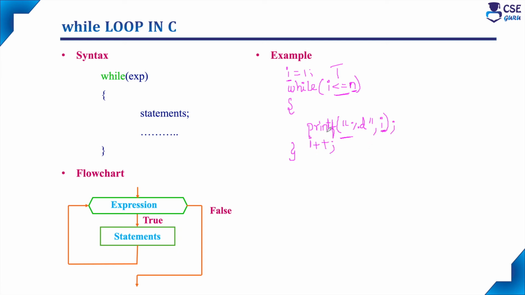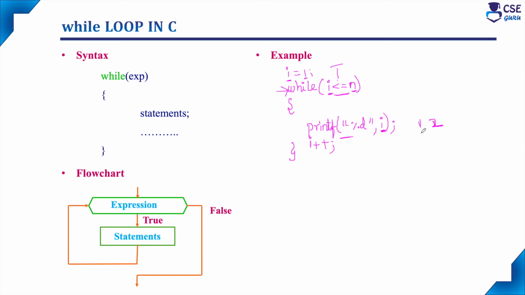At the end of the body of the loop, we need to update the loop variable. So here we increment the I value. Previously the I value was 1. When it gets incremented, the I value will be 2 now. Again, the loop expression will be tested with the I value 2, whether 2 is less than or equal to the n value. If the condition evaluates to true, it will allow the body of the loop to execute once. So here it will print the I value. The I value 2 will be printed.